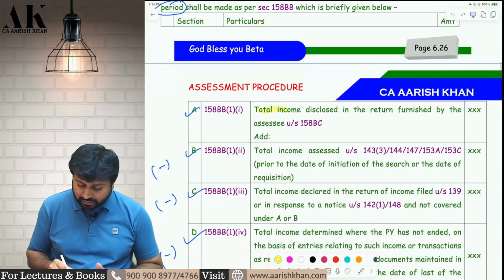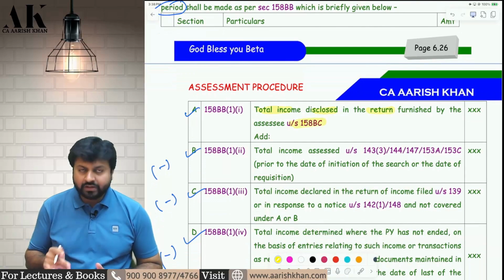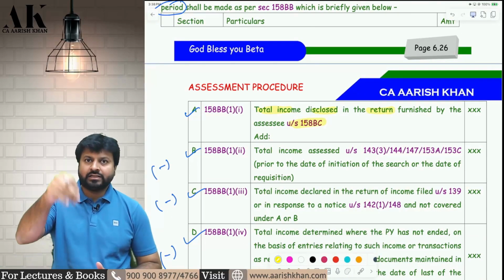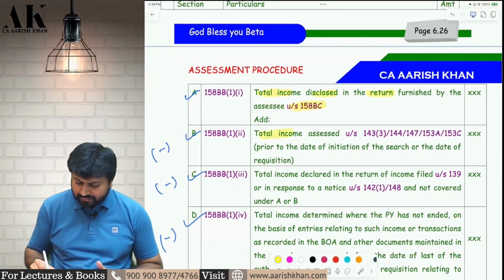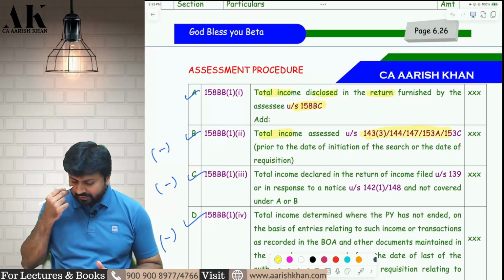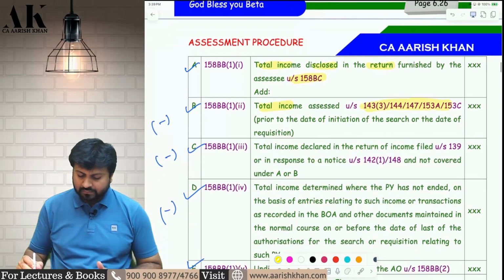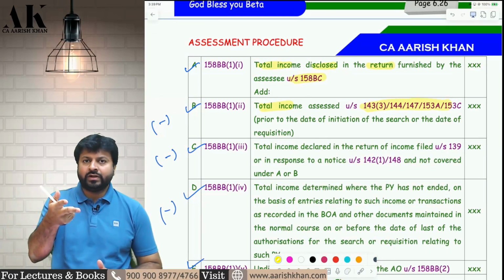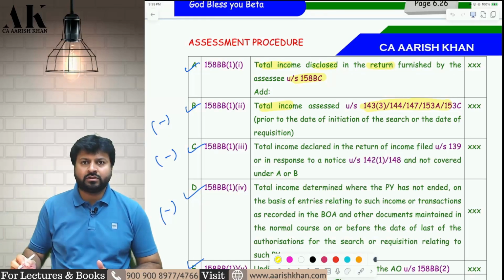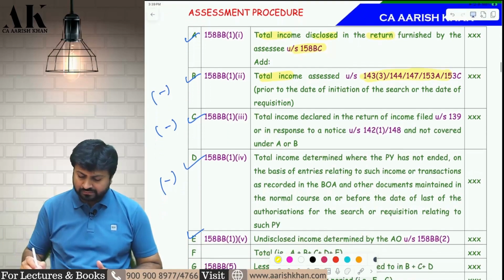First, you will add the total income disclosed in the return. Whatever you have disclosed in the return under this chapter, you have to include that. Then you have to include whatever is assessed earlier under 143, 144, 147, 153A. If the assessment is done earlier for 2018-19, 2019-20, 2020-21, 2021-22, you would have already paid tax on that. Include that also.